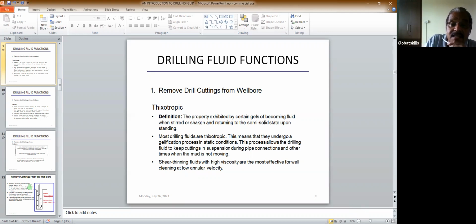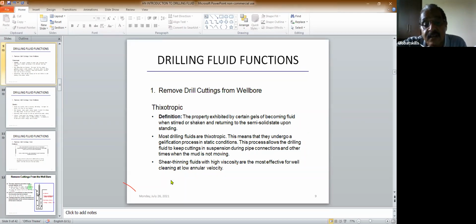You can see one term here, shear thinning. Shear thinning means when you stir or shear it, it becomes thinner, meaning the viscosity goes down. When you run the pump, you give a shear to the fluid, which helps the viscosity go down.